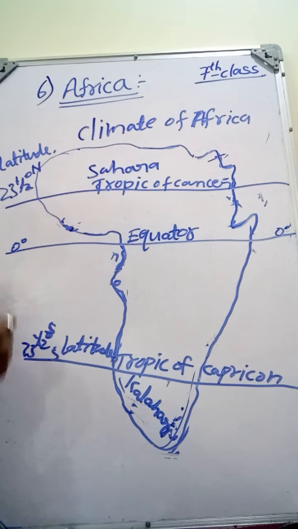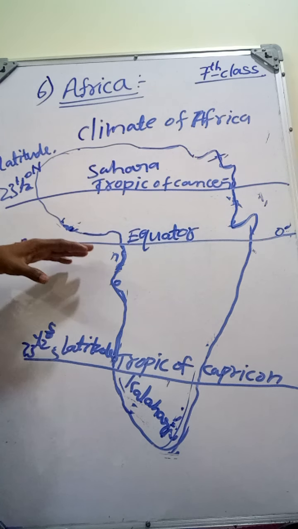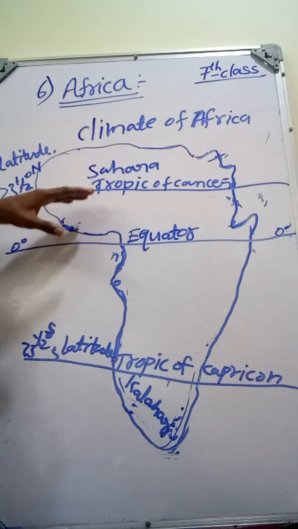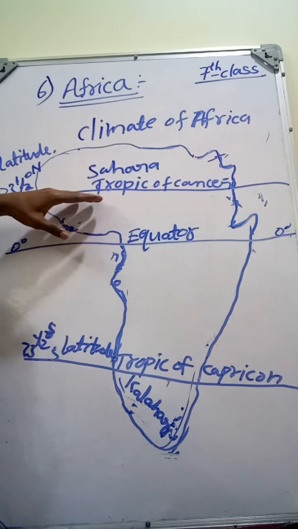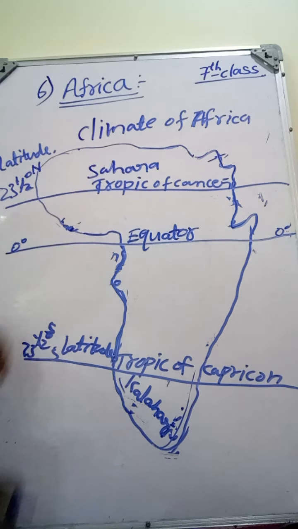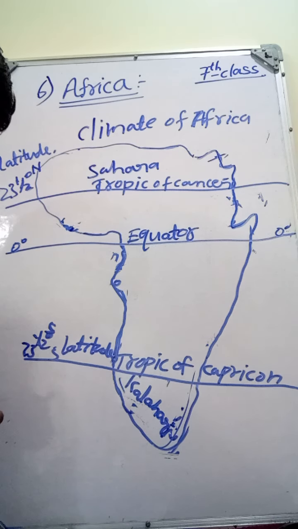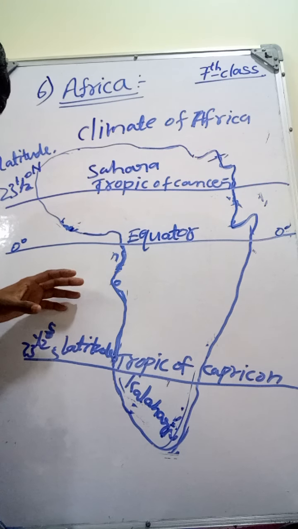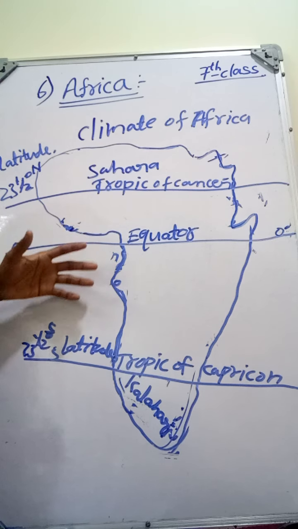So these three latitudes are passing through Africa. Observe here, between the Tropic of Cancer and the Tropic of Capricorn is the tropical region, the hottest region of the world, and in this region we can hardly see a winter season.